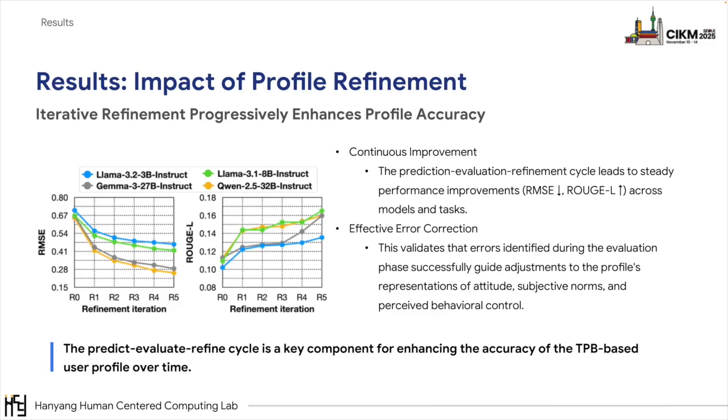On the left, RMSE goes down, which is better. On the right, Rouge-L score goes up, which is better. As you can see, with each refinement step, the performance steadily improves for all models. This confirms that our predict, evaluate, refine cycle is effective. It successfully corrects prediction errors and enhances the profile accuracy over time.